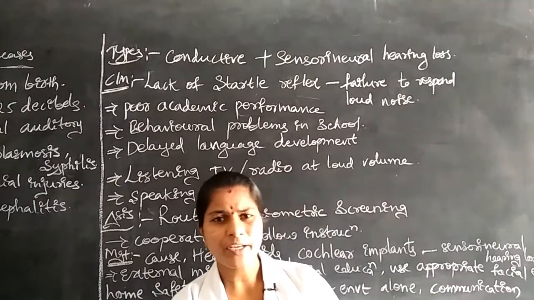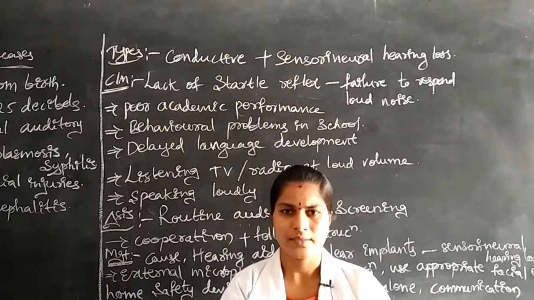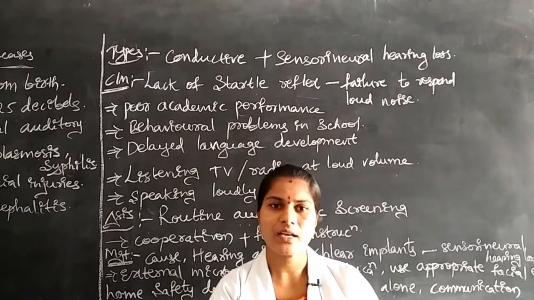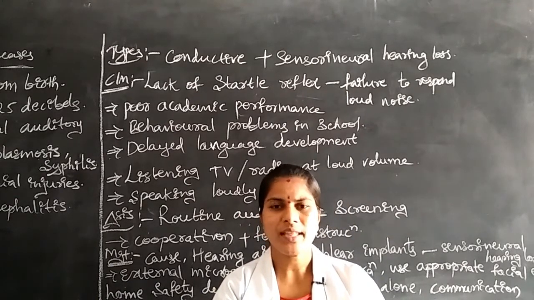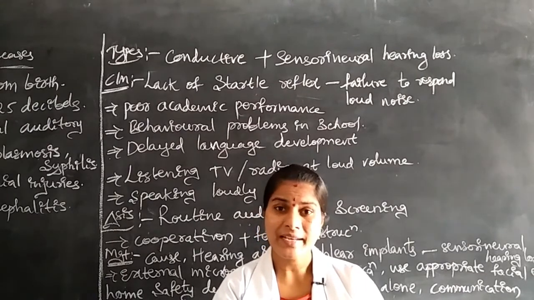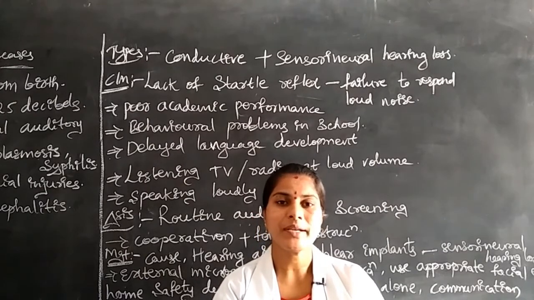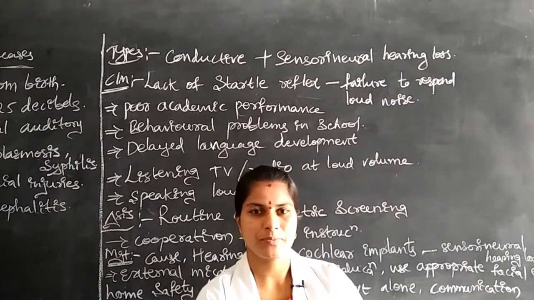When they are not receiving sound waves, they have no practice in communication. This is developmental delay of speech.